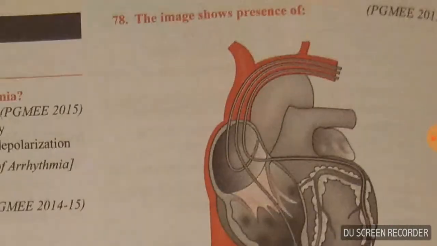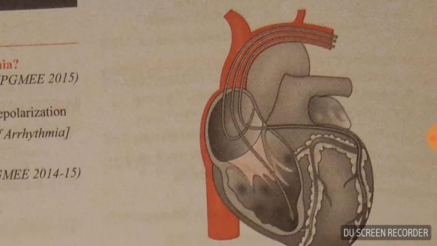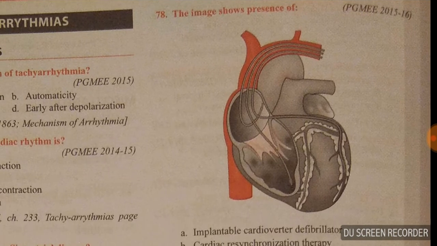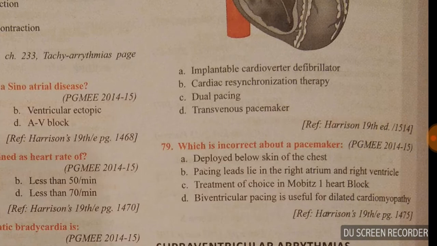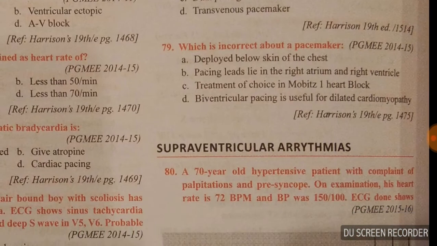Now let's discuss more MCQs. See this picture. Question number 78. This picture, it's visible. What is it? It's a cardiac resynchronization therapy. B option is right.